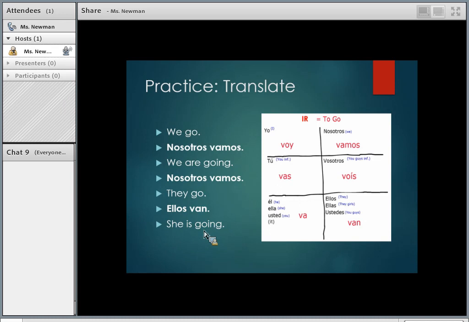She is going. How do you say she is going? Let's use our verb chart over here. We have ella for she, and the conjugation we need is va. Ella va. So same thing, it means she goes or she is going.